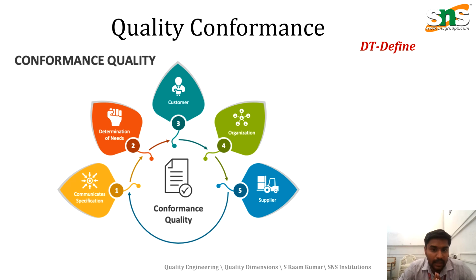Then comes the supplier, where customer satisfaction has to be carried out by the buyer or the supplier, where the product has to be post-processed or pre-processed in the earliest stages. That helps attain customer conformance. This is how quality conformance, quality definition and quality dimension have to be carried out by using customer satisfaction and customer feedback. Thank you.